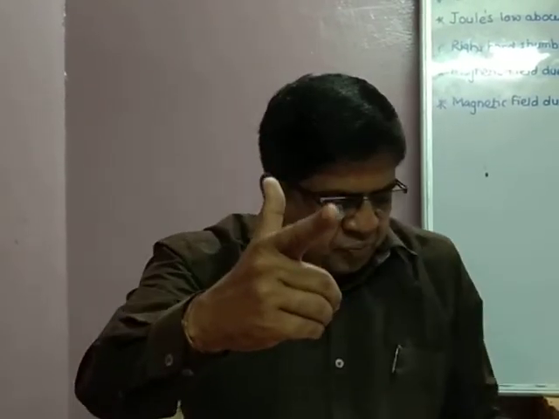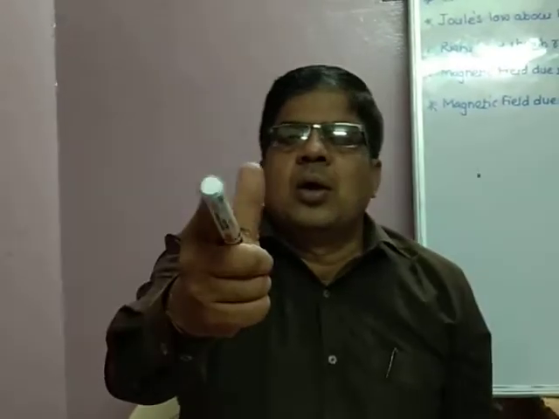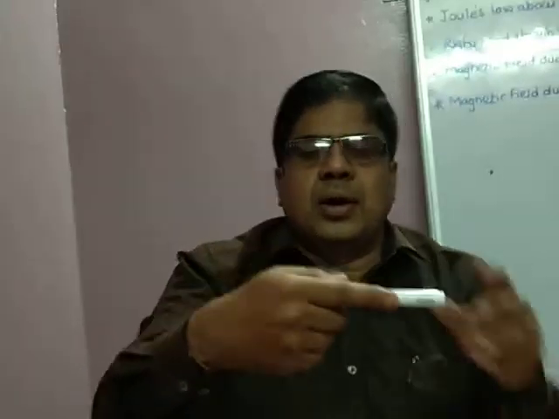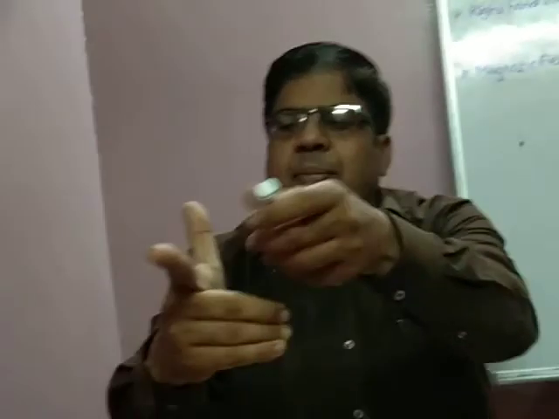This is the right hand thumb rule. I hold the conductor in this way.